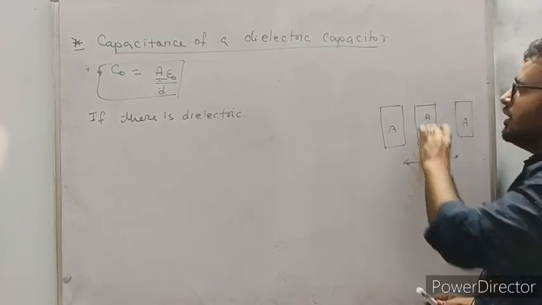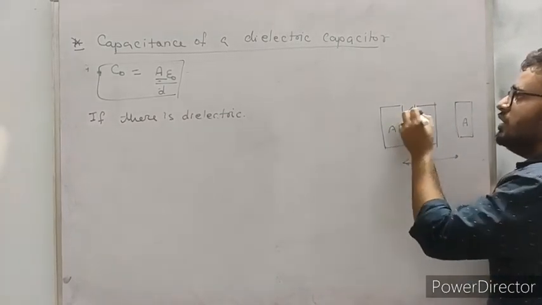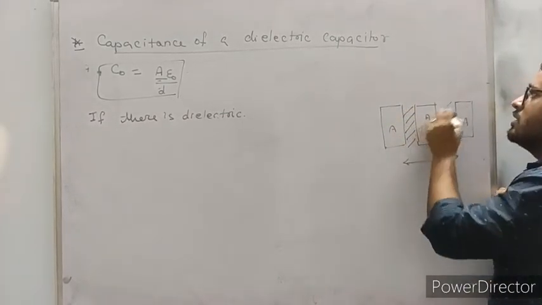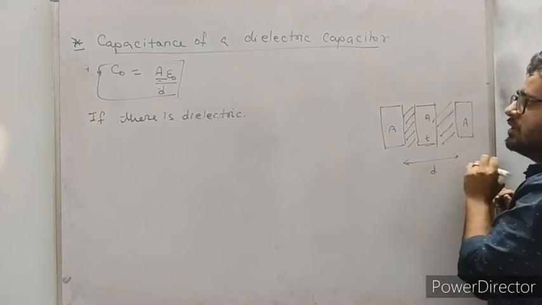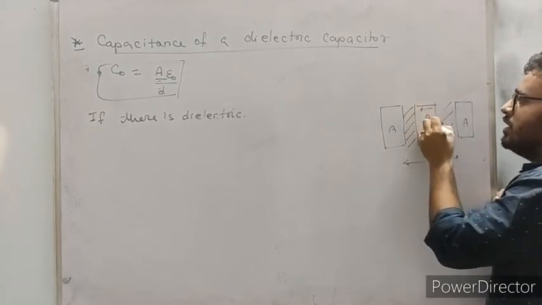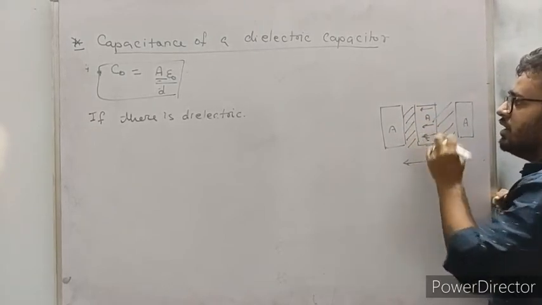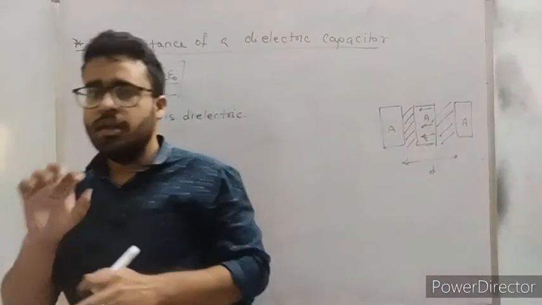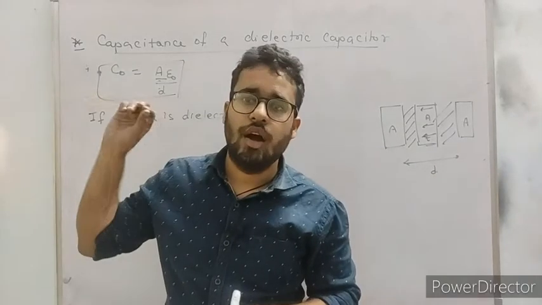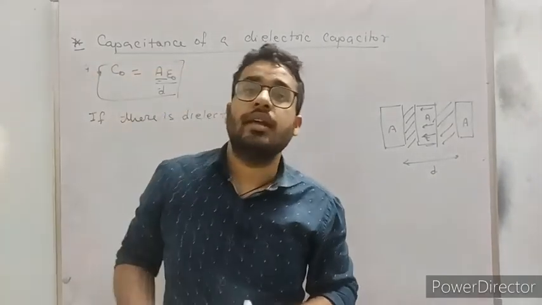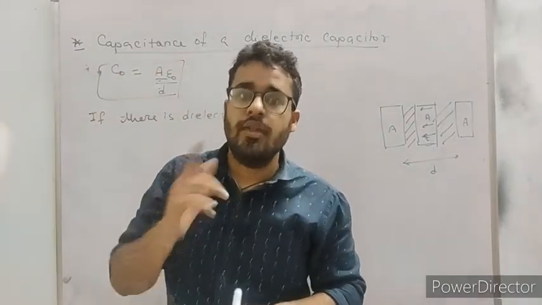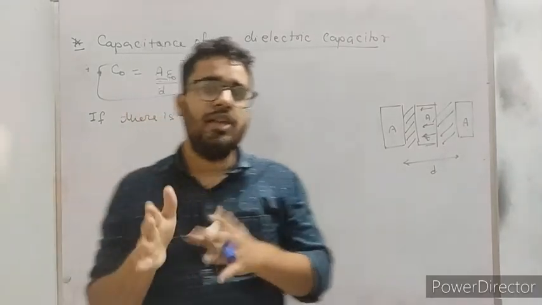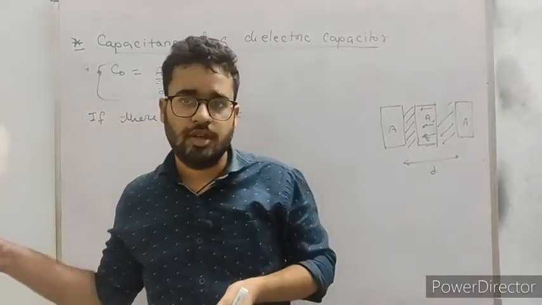There will be a potential stored in this space, and there will be a potential also stored inside the dielectric. Dielectric में भी potential store होगा. Why? Because there is an electric field inside the dielectric, और जहाँ जहाँ electric field वहाँ पर potential.